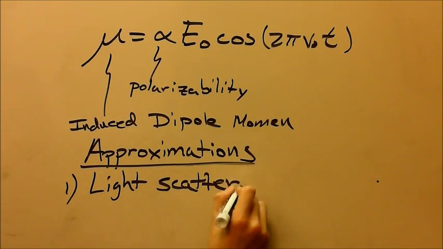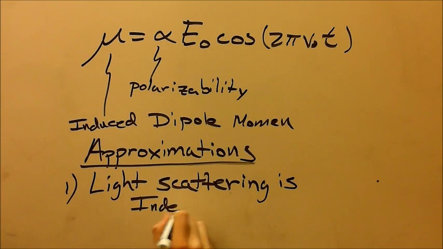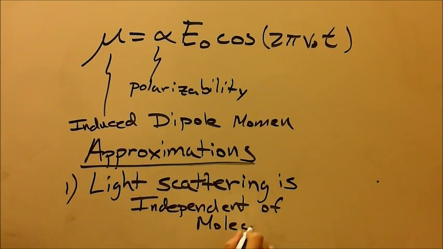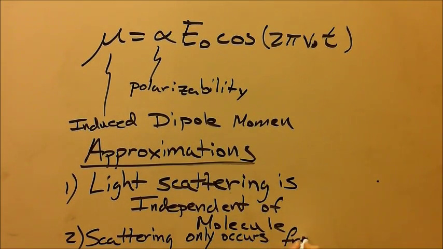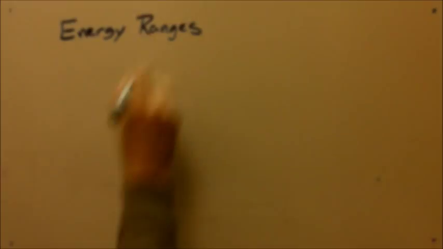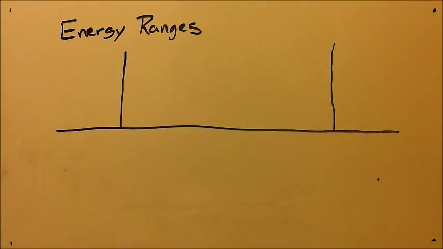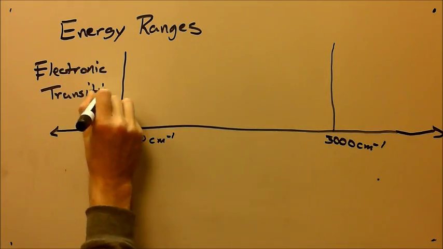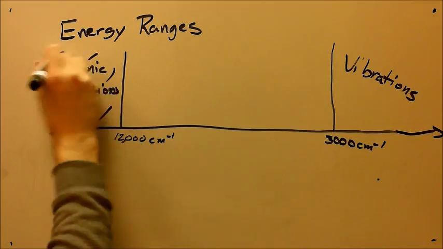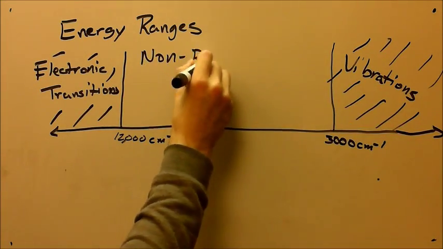The approximations made in defining Raman scattering are that light scattering is independent of the geometry of the molecule, and that scattering is only caused by electrons and not the nuclei. This is reasonable if the electronic transitions have a much larger energy than the vibrational transitions, and that the energy of incident light is larger than the vibrational transition energy. Non-resonance Raman spectroscopy makes use of the energies between electronic and vibrational transitions. Electronic transitions typically take place above 12,000 wave numbers, and vibrational transitions typically occur below 3,000 wave numbers.